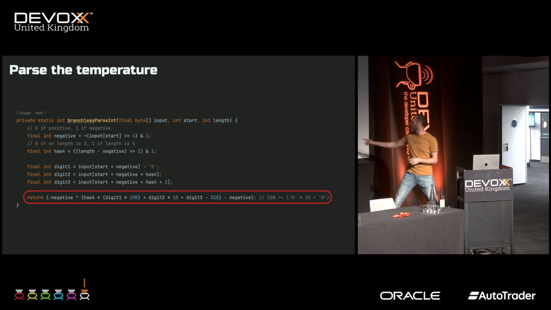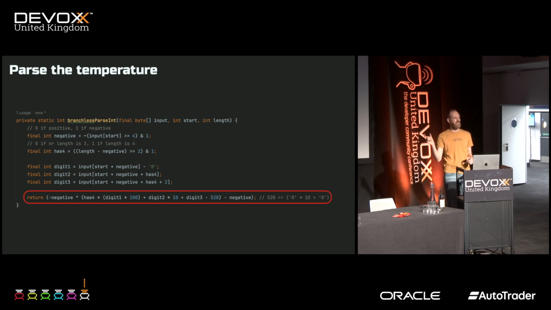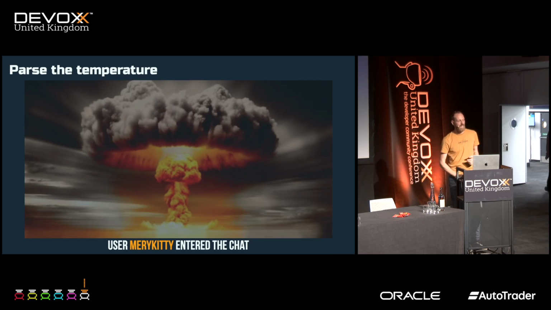Oh, it actually says here. So 528 is 0 times 10 and 0. Because I always need to subtract those values, I can pre-calculate this single thing and save even more instructions. I was pretty pleased with this. I was like, yeah, it was faster, and nobody seemed to notice. It was my secret trick. And then this user Mary Kitty came along.